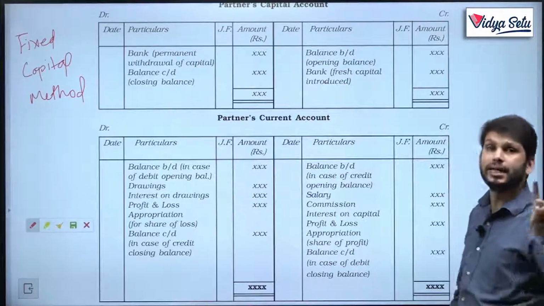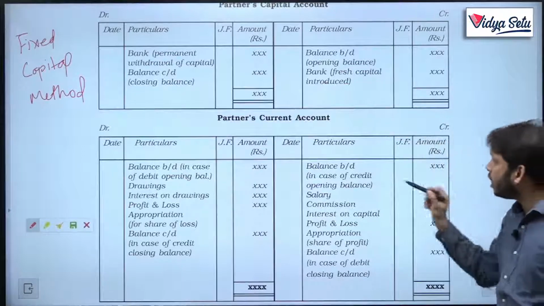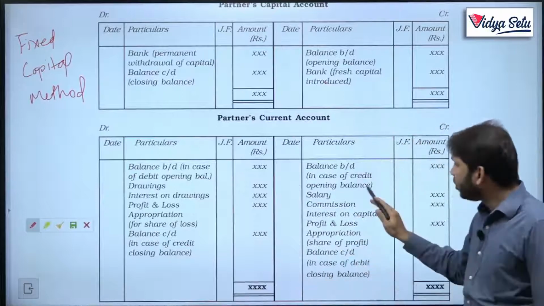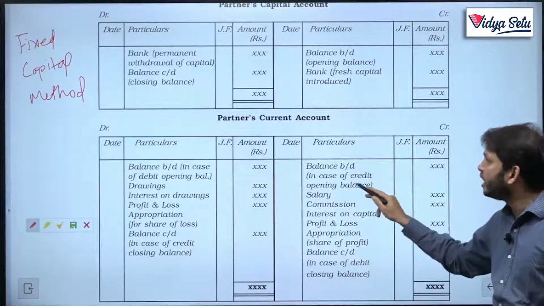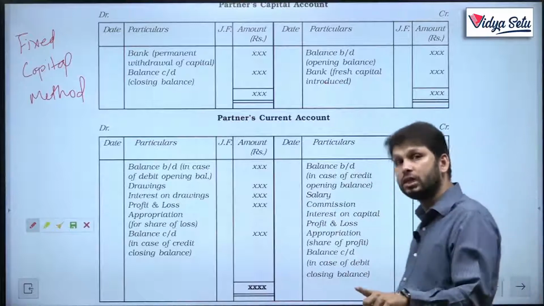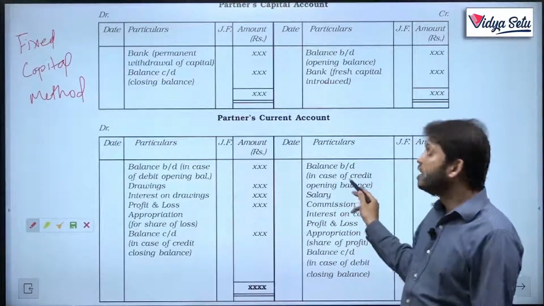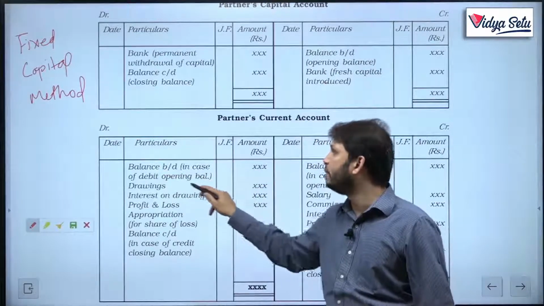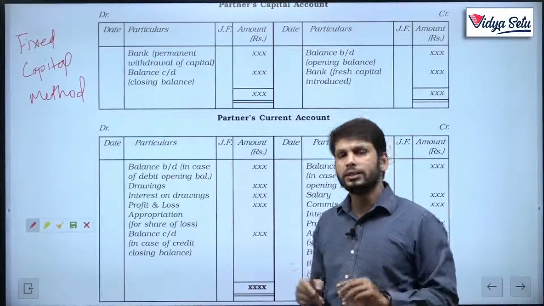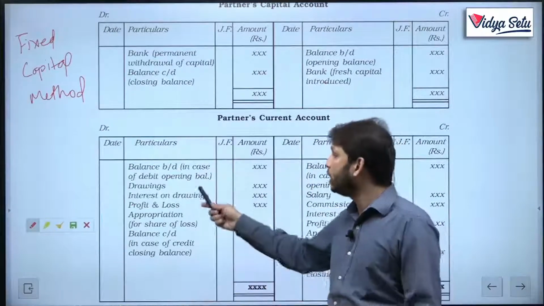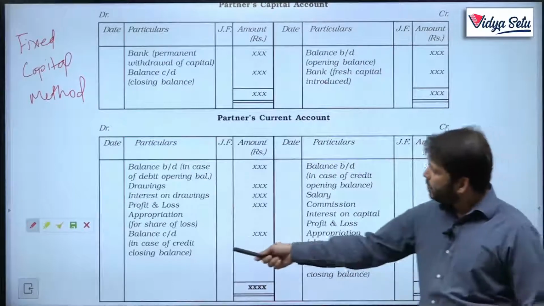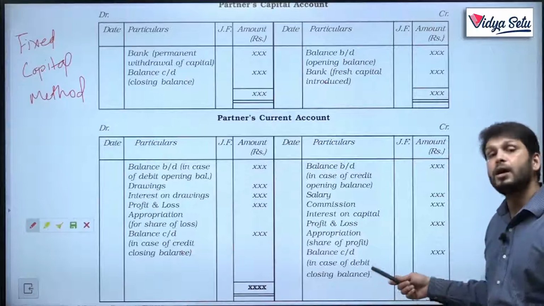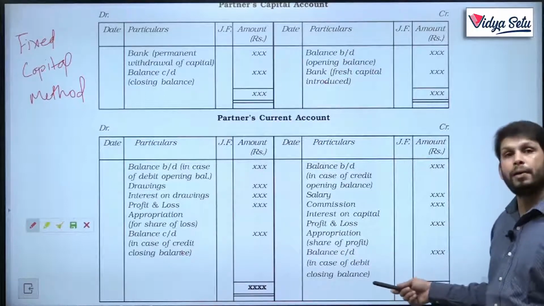But this is not a certainty when it comes to the current account. There can be a negative current balance also, though the positive balance is by balance brought down in case of credit opening balance. There can be a chance, we will do a question when there is a negative opening balance. So it will be to balance brought down in case of debit opening balance. A debit balance is a negative balance in case of capital. In the same way, it can be to balance carried down in case of credit closing balance, but the closing balance can also be negative, then it can be by balance carried down.